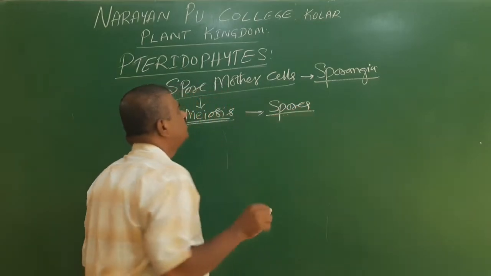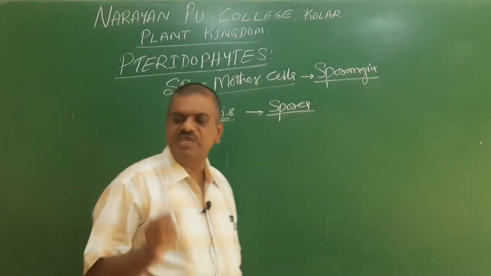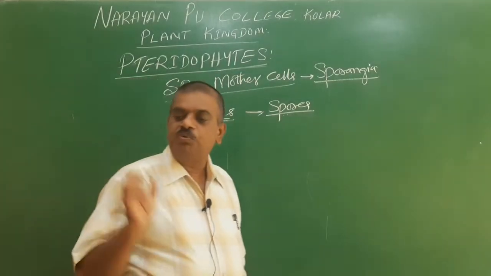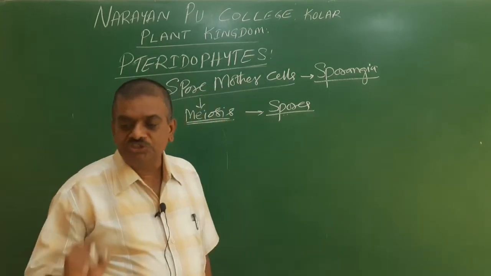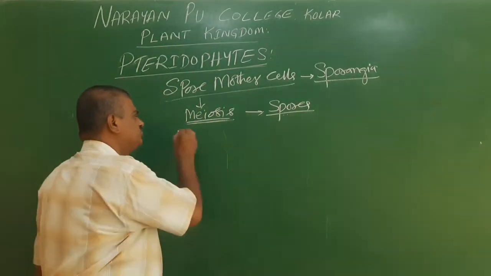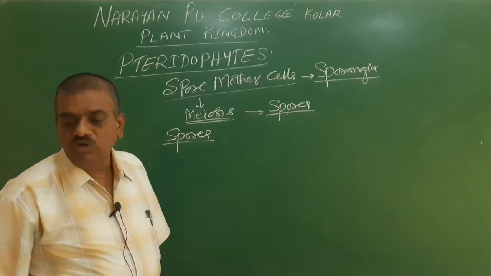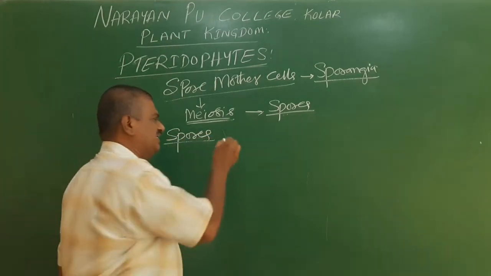The spores usually develop further into a prothallus.